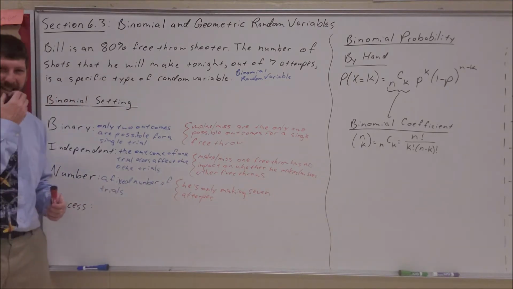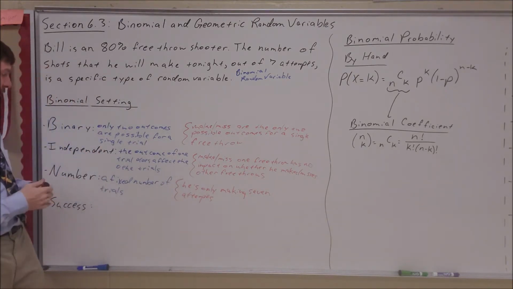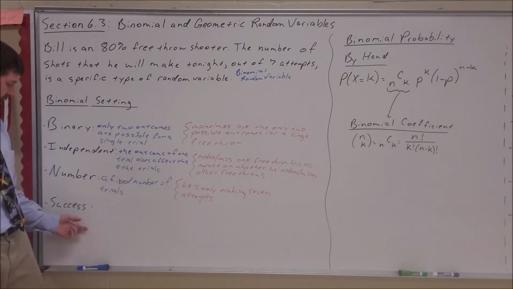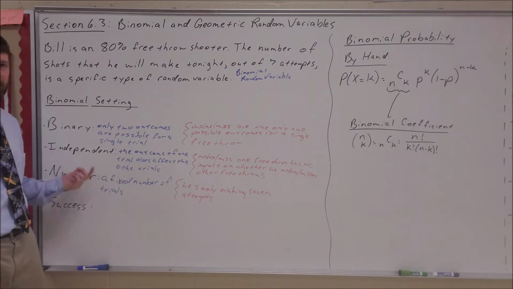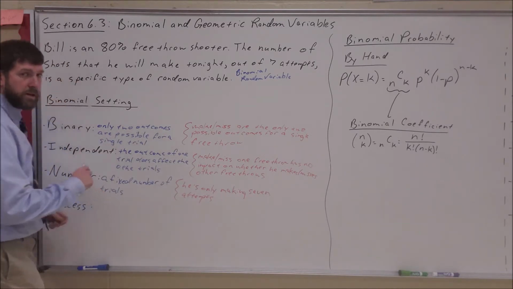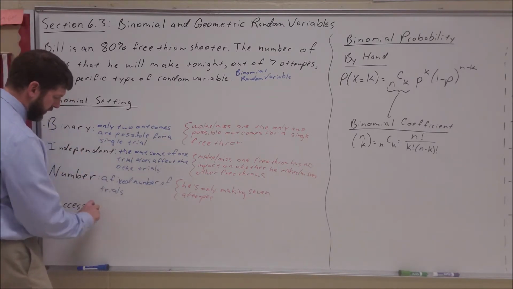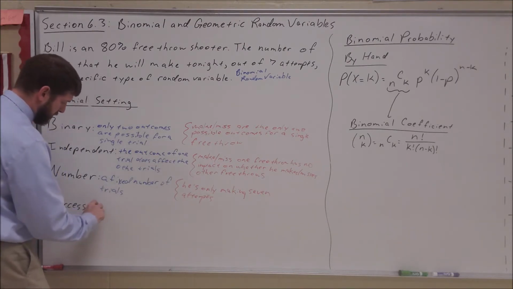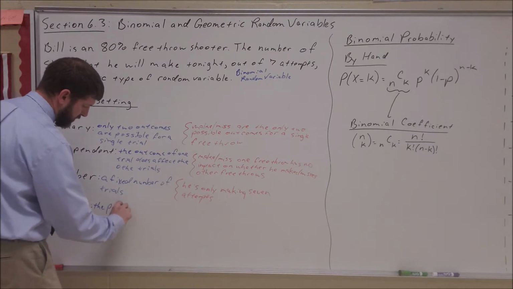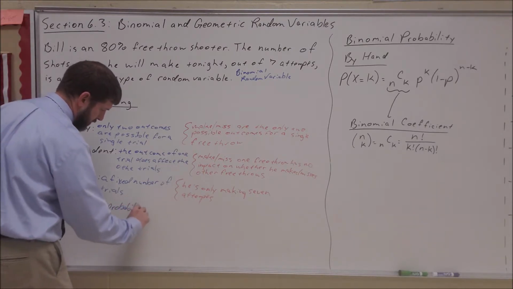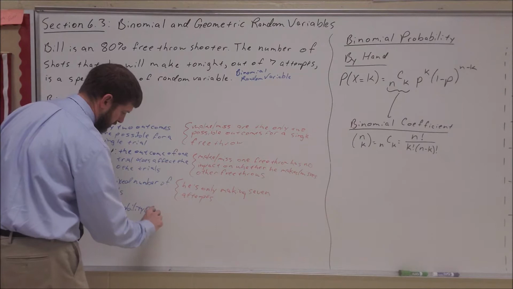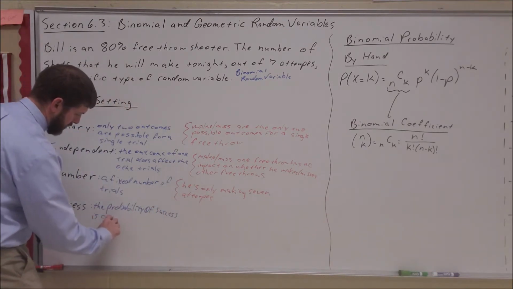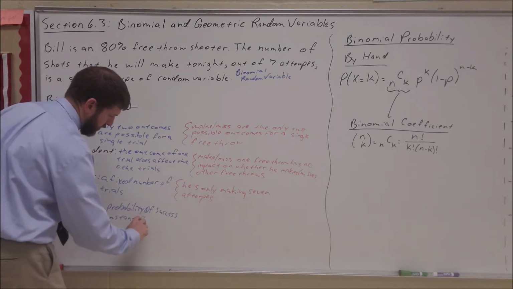And the last one is success. This is the big one. It kind of works off of independent. We've got to have this idea of a constant rate of success, and because the trials are independent, it should lead us to that. The probability of success is constant for every trial.